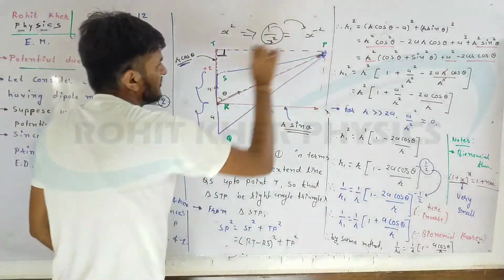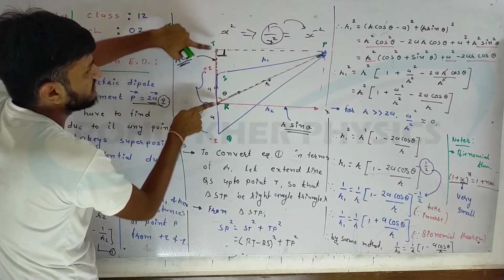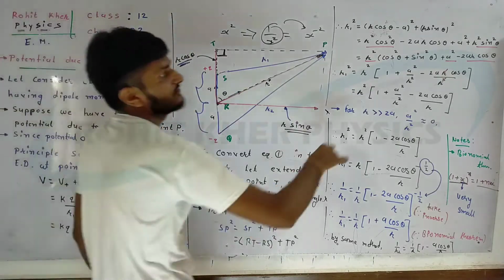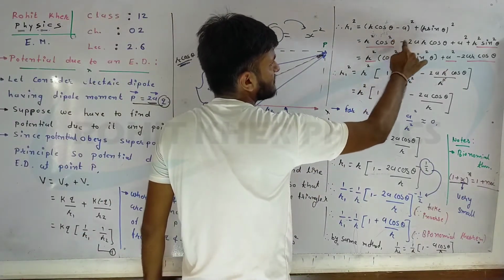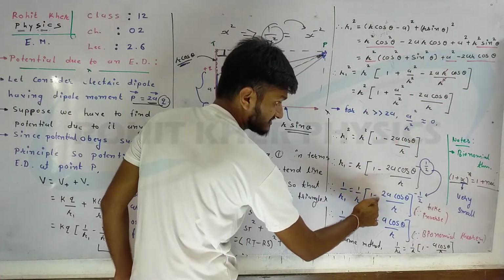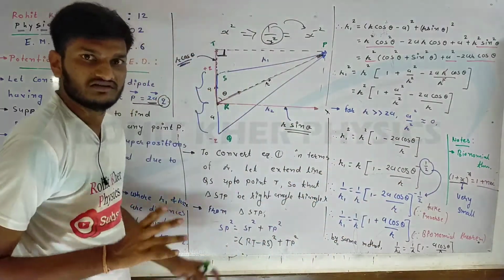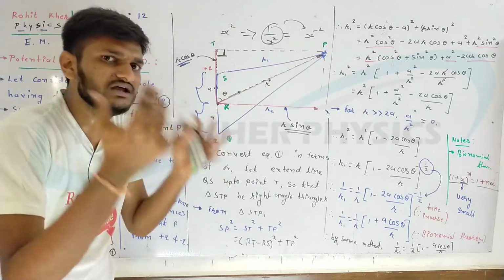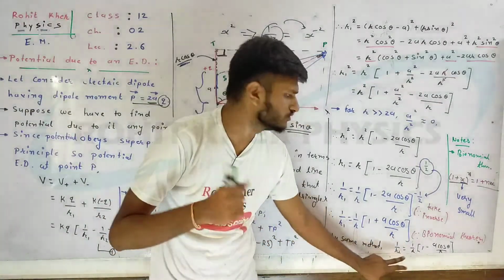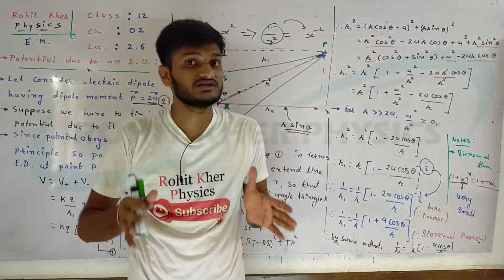Because in this triangle we do R cos theta minus this much, and here we do R cos theta plus this much. This is A. So if we put a plus sign here, here plus, plus, and this minus comes to R, and this value becomes minus. So there is a difference only of plus and minus. So by the same method, the value of 1 upon r2 will be 1 upon r times (1 minus a cos theta upon r). But our derivation is not finished yet.